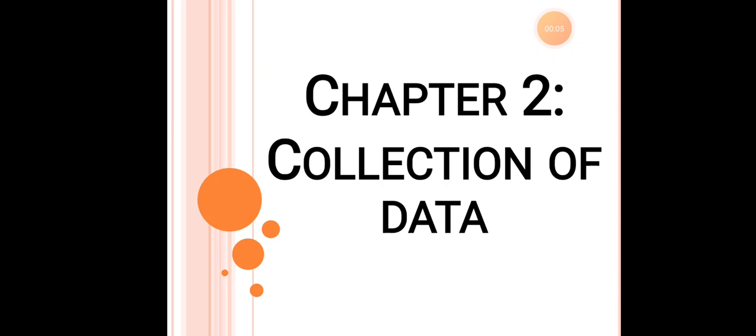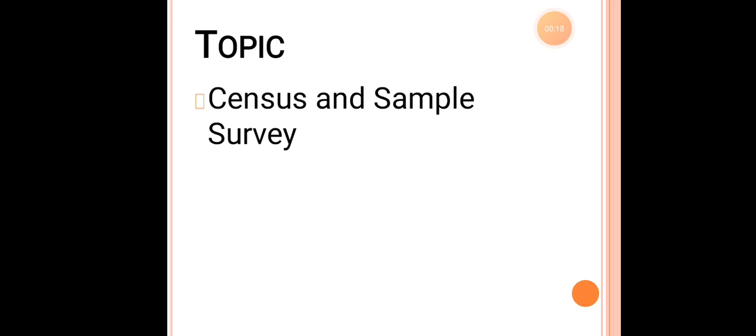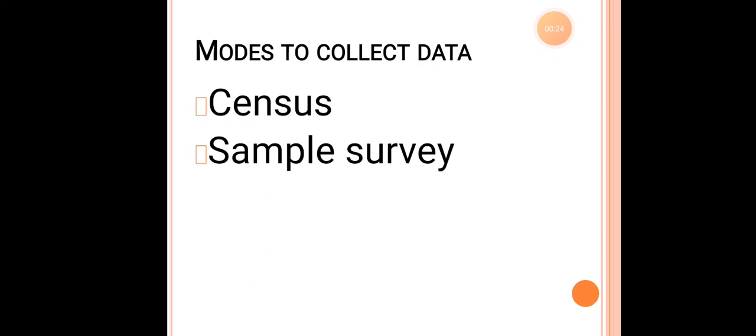Today we'll continue with chapter 2 under statistics, that is the collection of data. In the earlier session we had studied about the sources of data, that is the primary source, secondary source and the pilot survey. So in this session we'll study about the census and sample survey. Now what are the census and sample survey? These are the modes of collection of data.